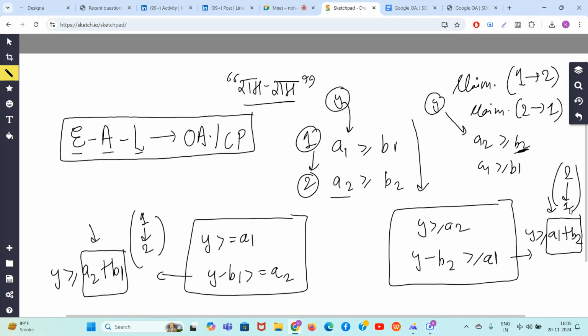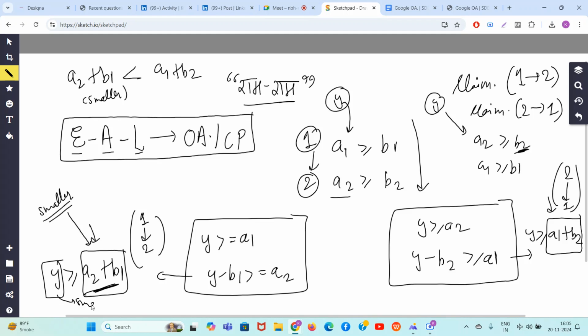But if a2 plus b1 is smaller compared to a1 plus b2, it means y will also be smaller if you're first going through the first pair and then the second pair.